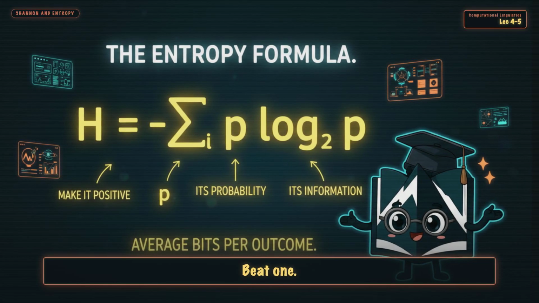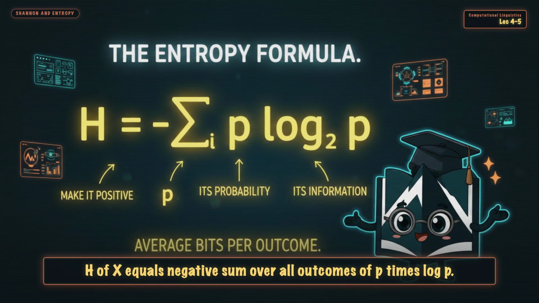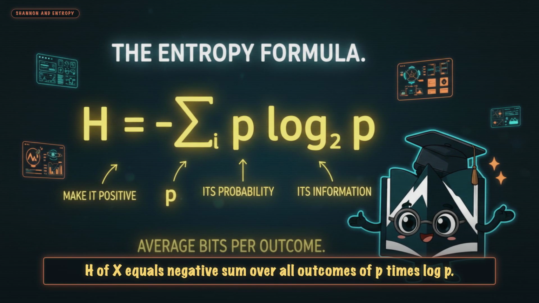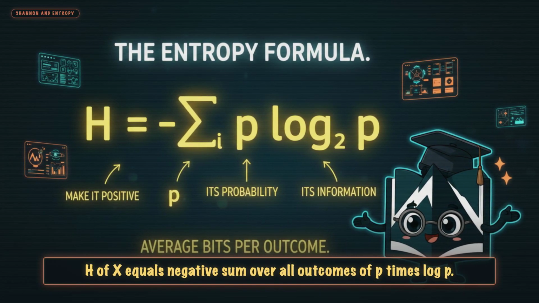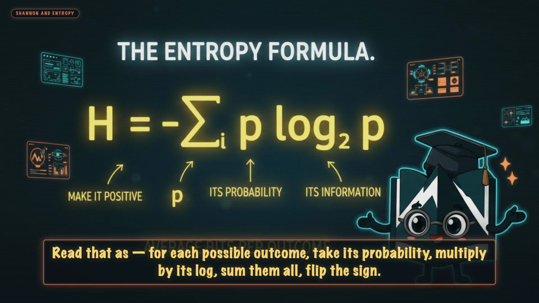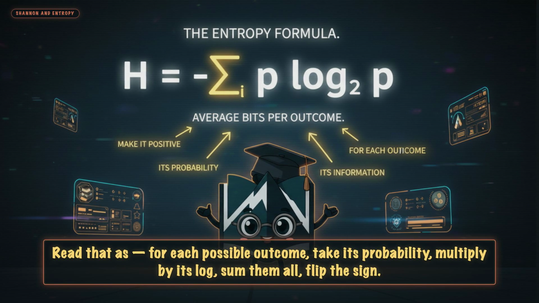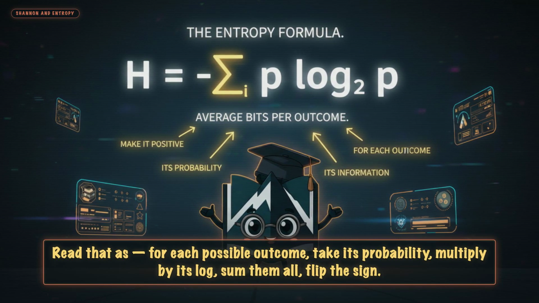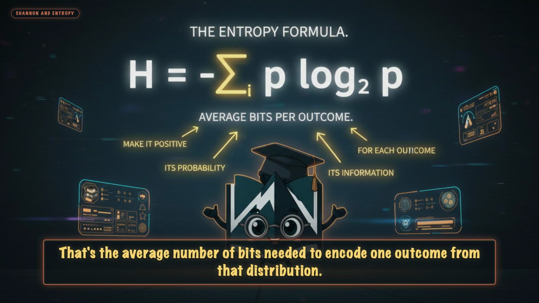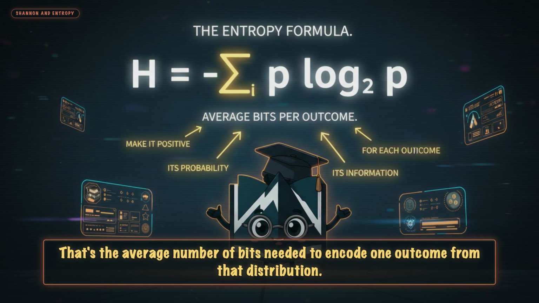Beat 1, entropy. The formal definition: H of X equals negative sum over all outcomes of p times log p. Read that as, for each possible outcome, take its probability, multiply by its log, sum them all, flip the sign. That's the average number of bits needed to encode one outcome from that distribution.